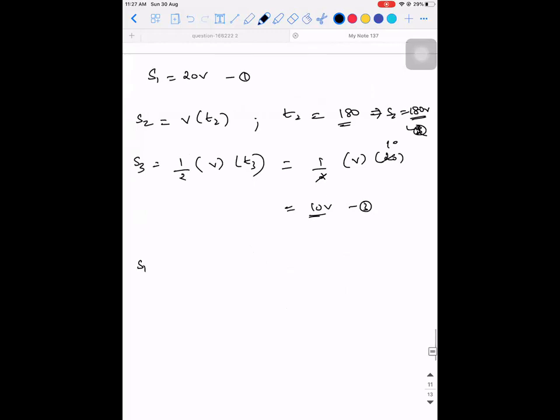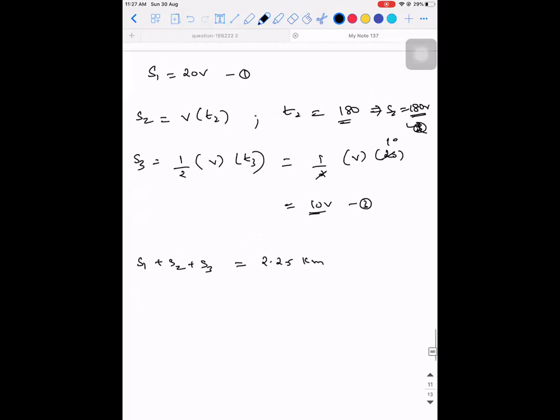But what is S1 plus S2 plus S3? That is 2.25 kilometer. S1 is 20, S2 is 180, so 200. 200 plus 10, so 210V is equal to 2.25 into 10 power 3 meter. Now can you guys solve this? I hope you can solve this.